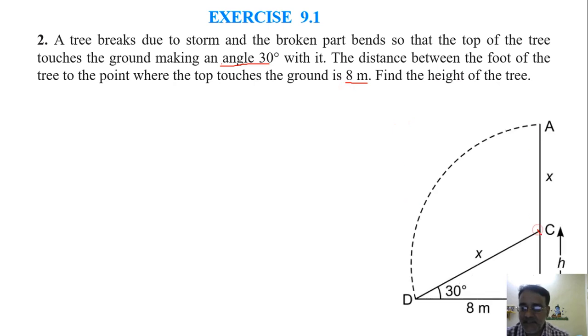यहाँ से ट्री बेंड हो गया, ब्रॉक हो टूट गया यहाँ से. So the top will come to this side, यहाँ पर आके टच हो रहा है ग्राउंड में. Okay, and it makes 30 degree angle here. ये वाला पार्ट यहाँ पर आ गया. So these two are equal, the same part now it comes here. Okay, and this will make 30 degree with the ground, and where it touches is 8 meter from the foot of the tree. So BC is equals to 8 meter.